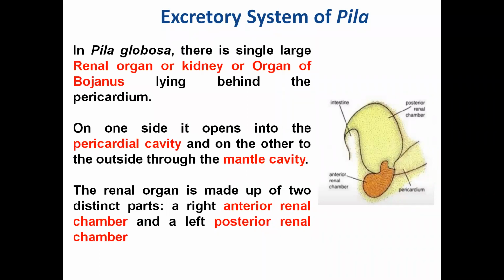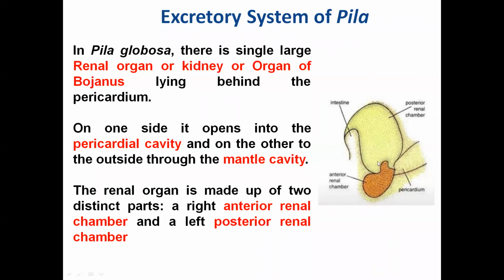So in Pila, the excretory organ, or the organ which is responsible for the removal of the nitrogenous waste from the body, is known as the organ of Bojanus, or the renal organ, or the kidney. So this is basically the structure of the organ of Bojanus, or the renal organ, inside the Pila. When you open the shell, you will find this type of structure.